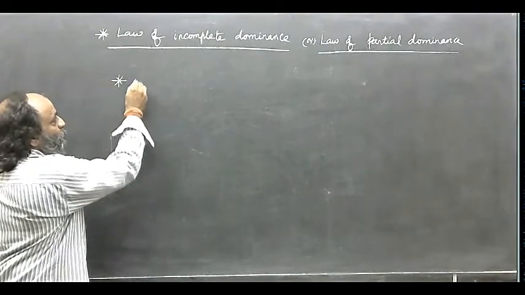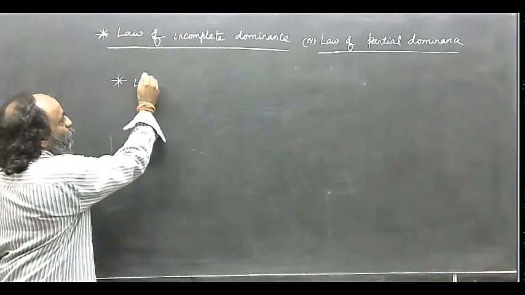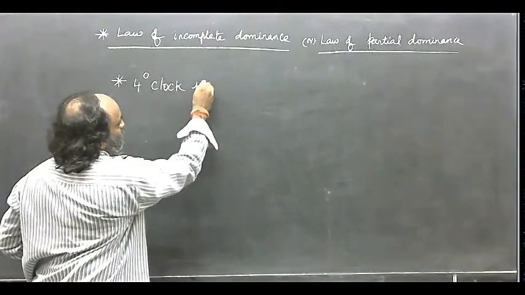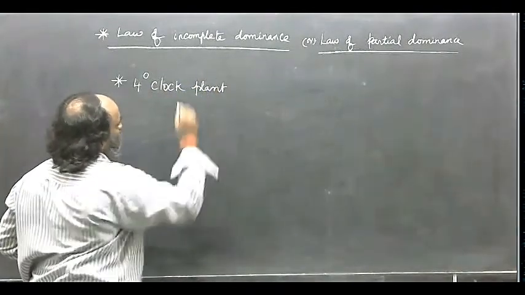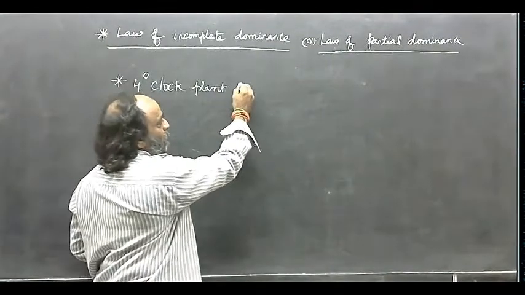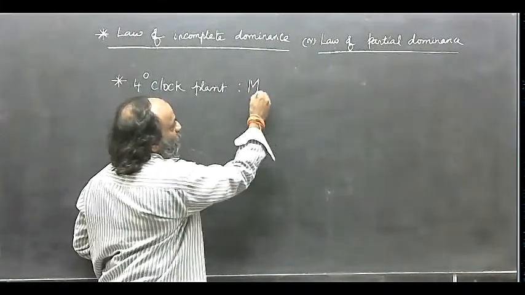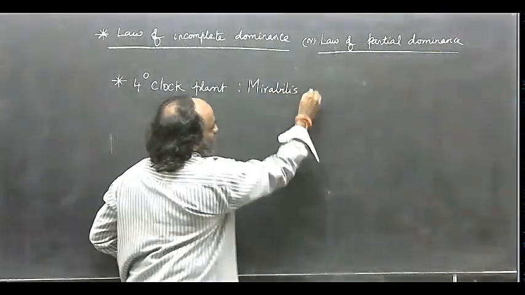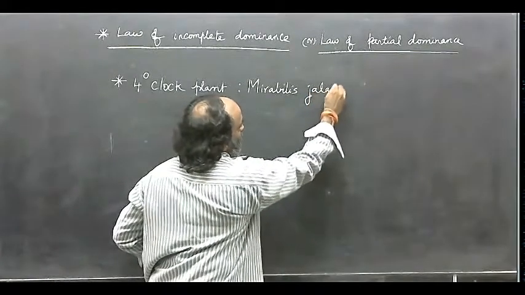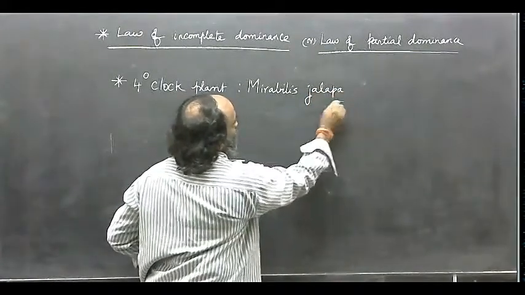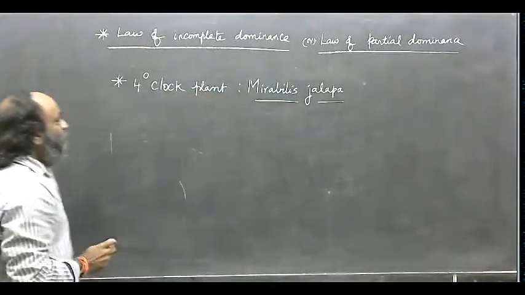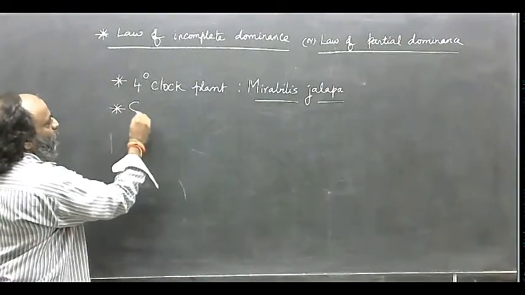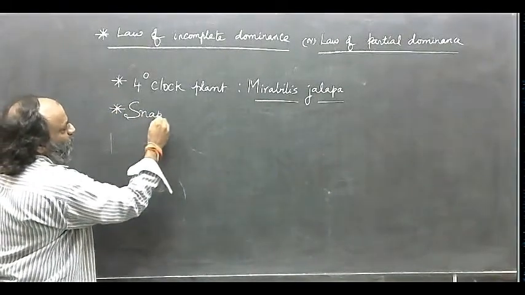There is a plant called 4 o'clock plant. Its common name or popular name is the 4 o'clock plant. Its scientific name is Mirabilis jalapa. And second example of the plant is snapdragon plant.